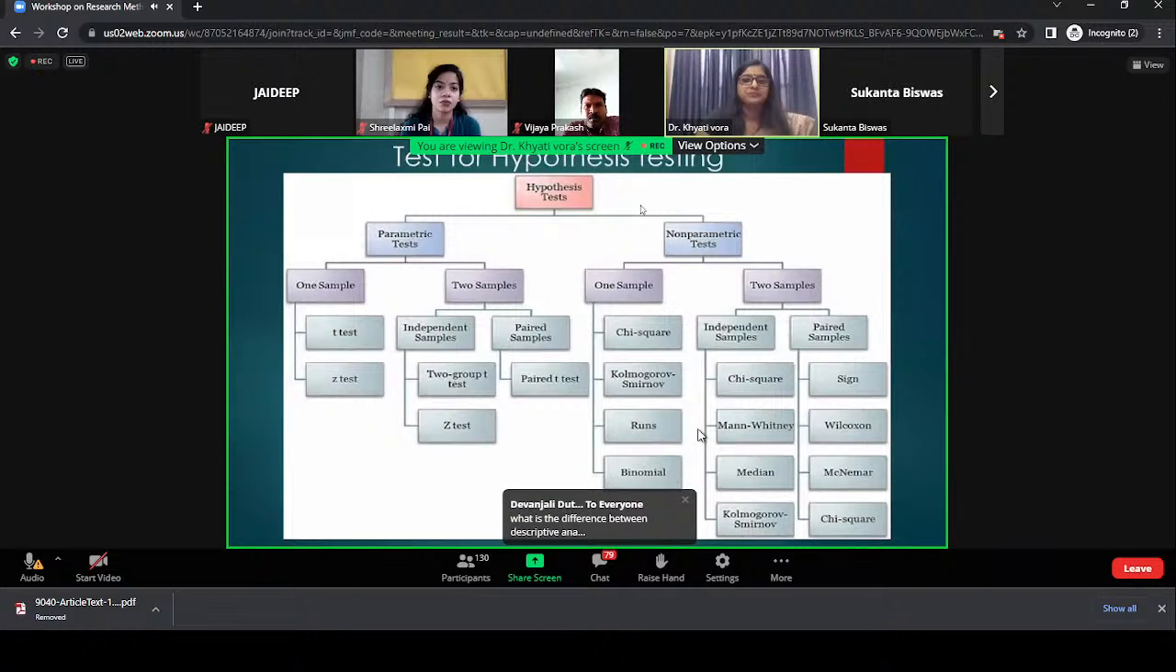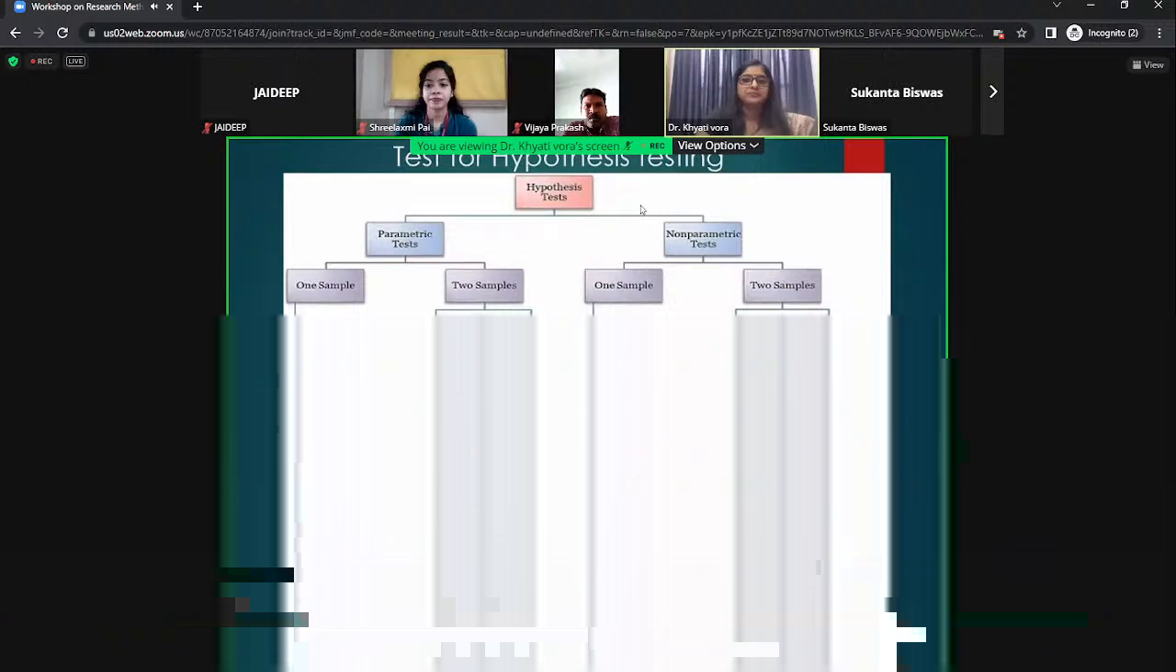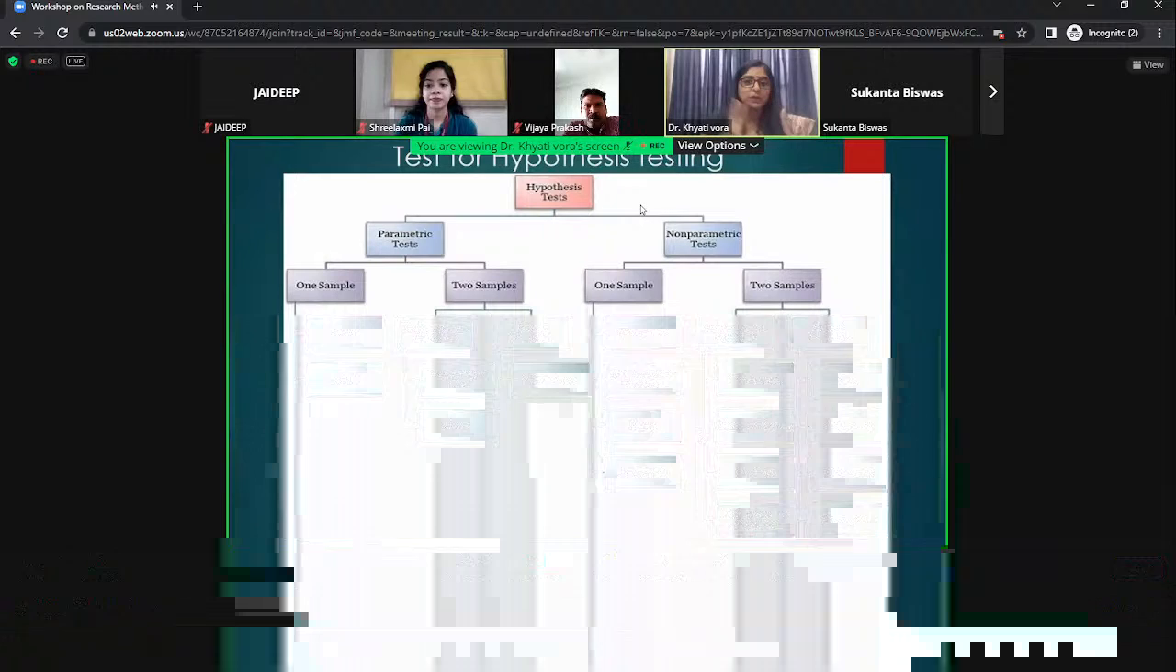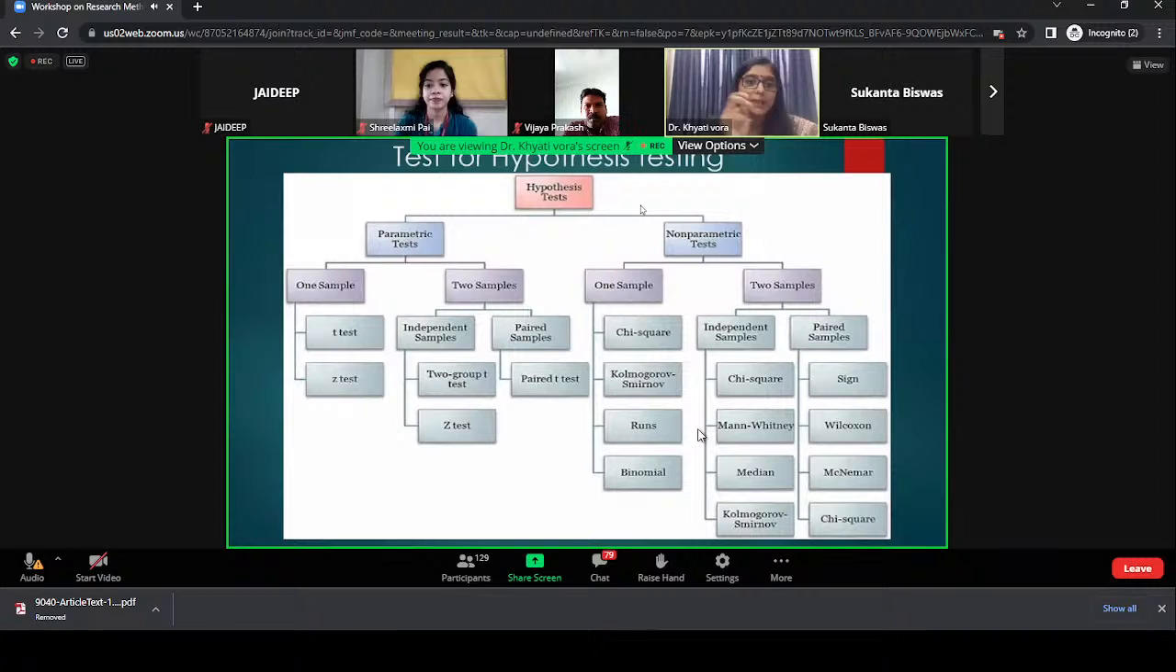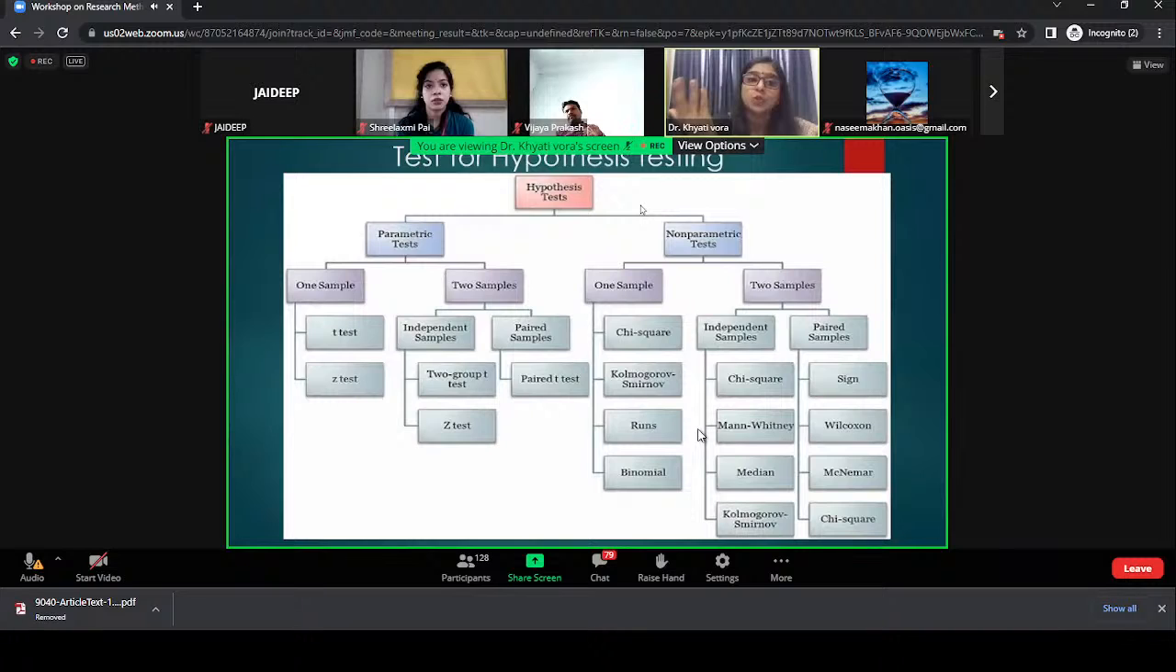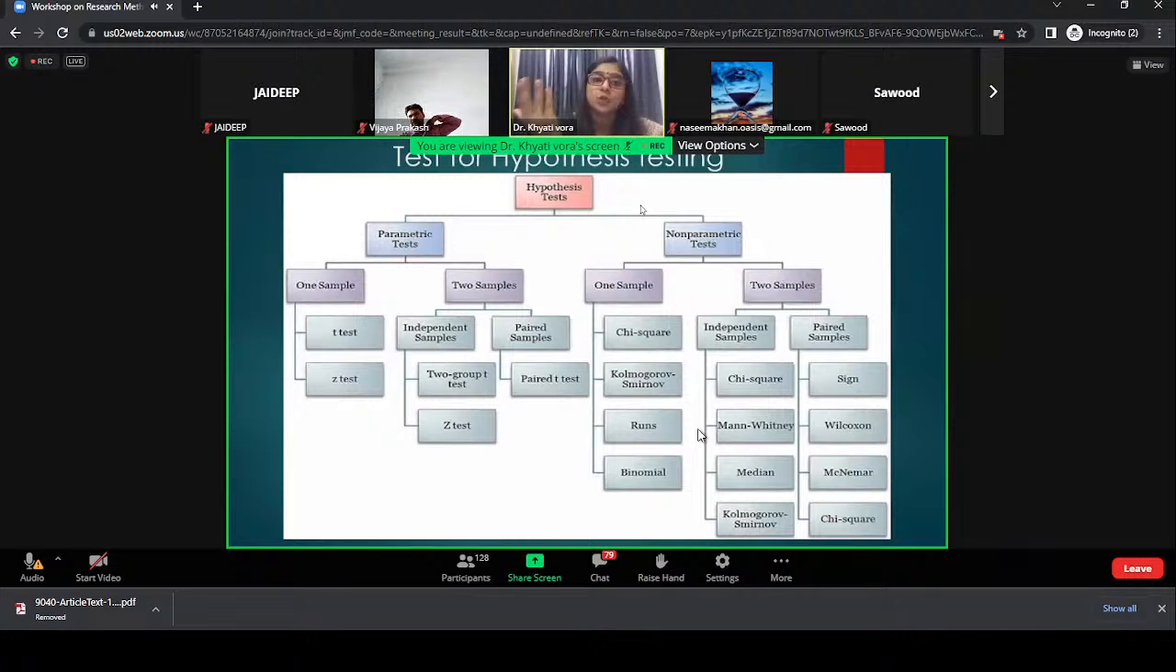So these are a group of families. When you have one sample, you have two samples. What is this one sample, two sample? If you are studying the behavior of working women and non-working women, two samples. People staying in urban areas and rural areas, two samples, that way.